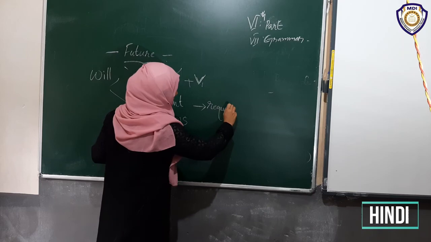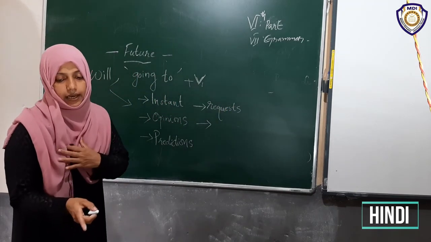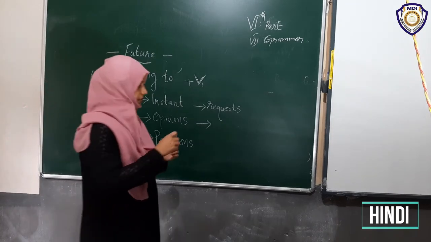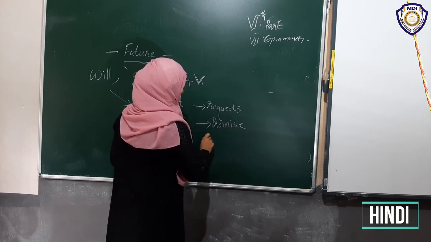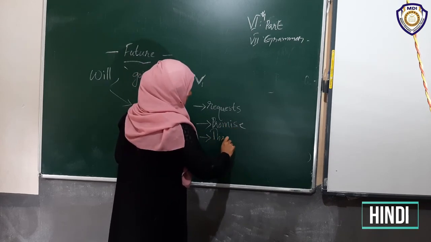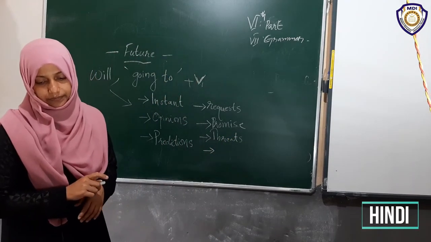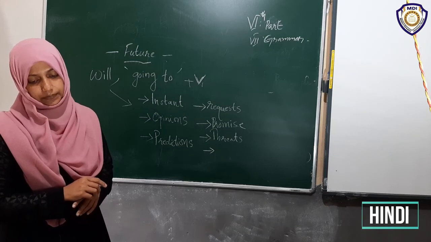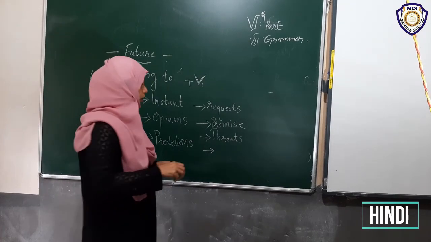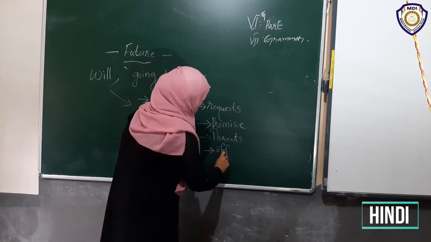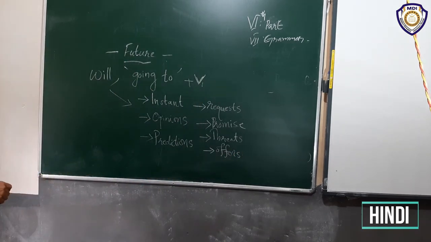Request, promise, threats, then offers. We are using will for these. Okay, all of you.